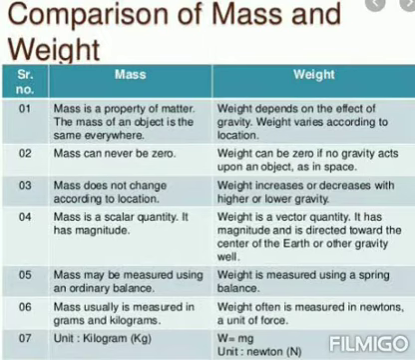See the second one: mass can never be zero. Mass will not be zero; mass attains some value. But weight can be zero. That is the second one. Weight can be zero if no gravity acts upon an object, as in space. So in space, if there is no gravity, the weight is zero. Even at the center of the Earth, the gravity value is zero, so weight is zero.